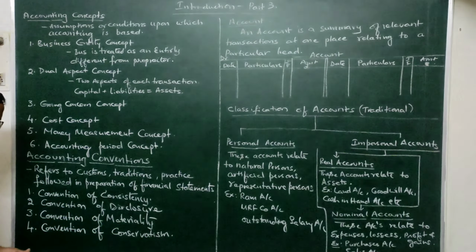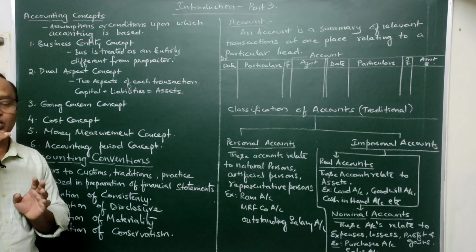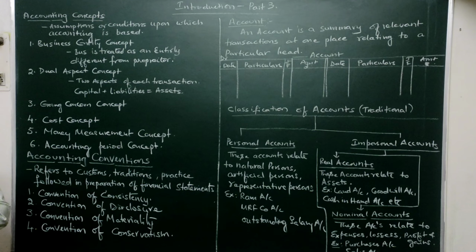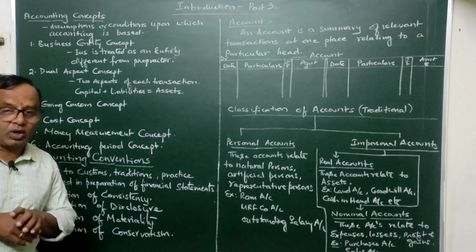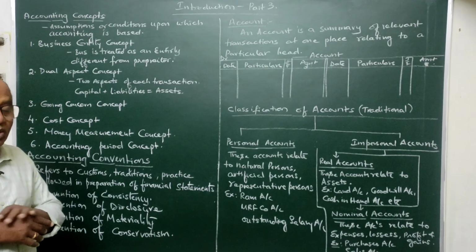Next again, convention of conservatism. See, what is this convention of conservatism? Convention of conservatism is also called a policy of playing safe. In other words, here a businessman should play that particular policy of safety. Okay, what is the policy of safety? See, this convention clearly says that businessmen should provide for every other expense. In other words, all possible losses and expenses should be provided for, but unearned or unrealized profit should not be provided.